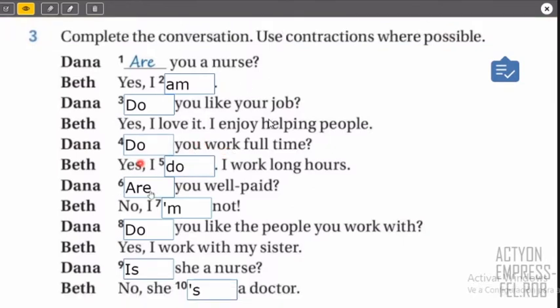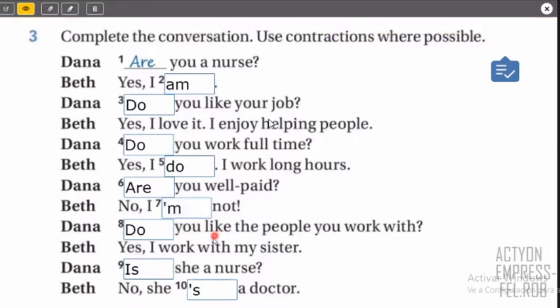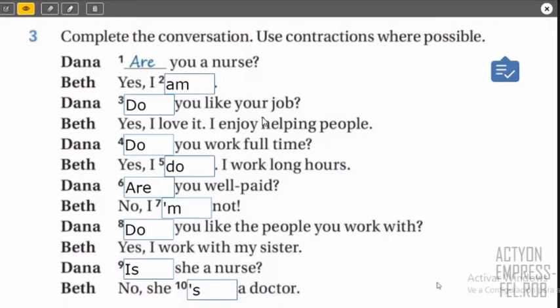In number 6, the question is with a verb to be, are. So you answer with a verb to be too, right? And like that. In number 9, for example, is she a nurse? And you say no, and you say she's a doctor. So she's not a nurse, she's a doctor, right? So that was only to practice from yesterday. All right, class? Let's continue now with our new topic for today.